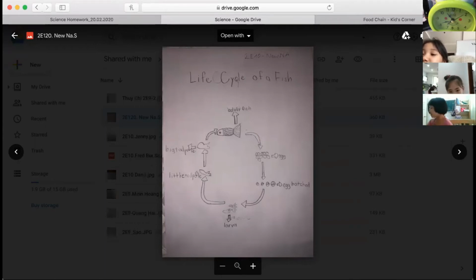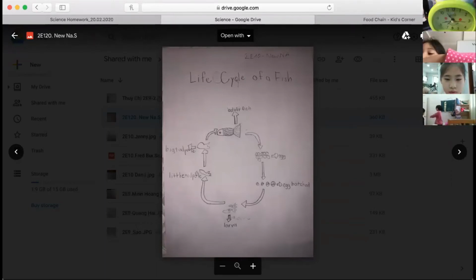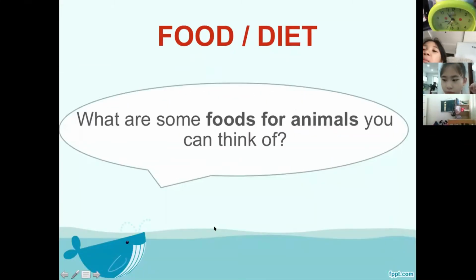Good. So an adult fish lays eggs, the larva, the little fish, and then juvenile fish, and then an adult fish. Great job, Nuna. Thank you. Okay, let's go on to our PowerPoint. Let's learn about food and habitats for today.